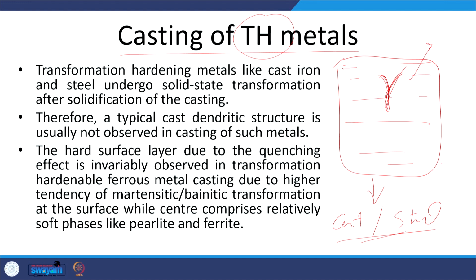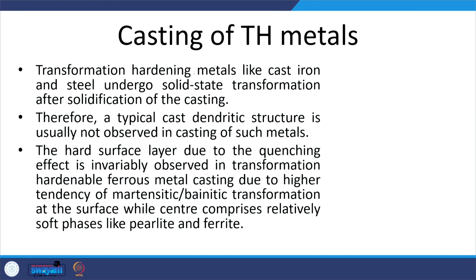Depending upon the cooling rate being experienced in a particular zone, this may lead to the formation of martensite at the surface, followed by fine pearlite and ferrite, and then coarse pearlite and ferrite, depending upon the cooling rate being experienced in a particular zone of the casting.